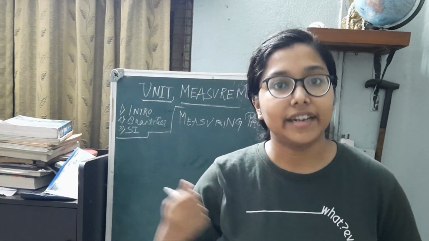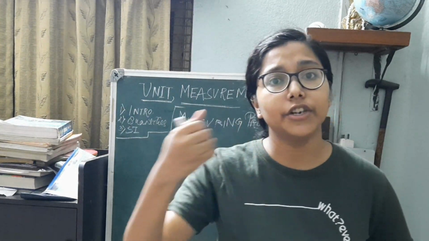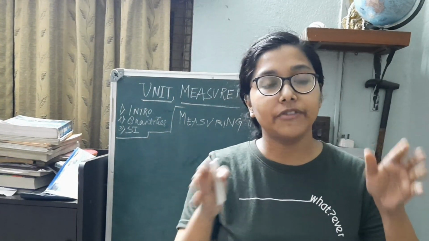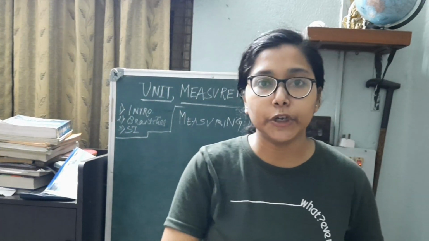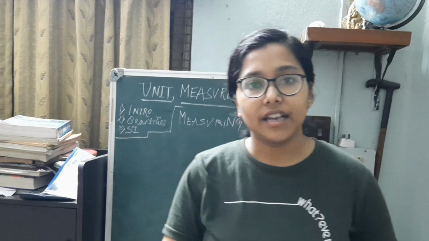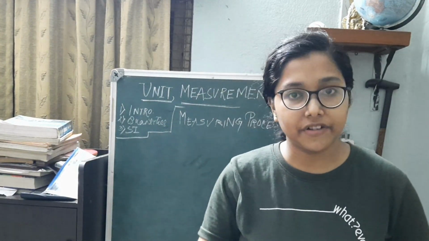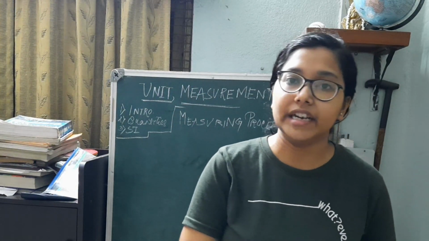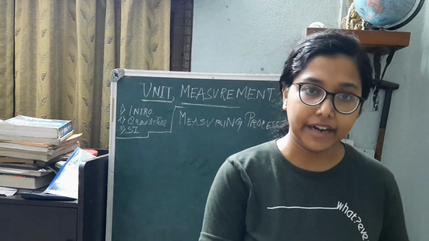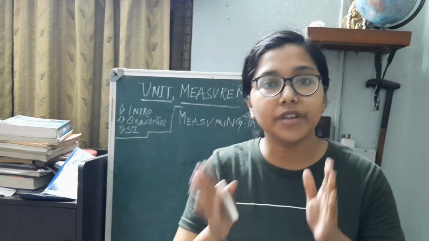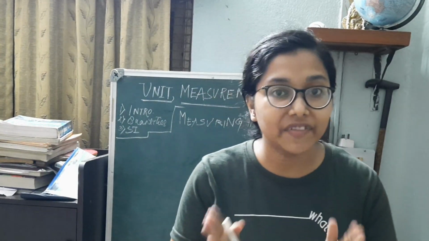In this way, if I talk about area, the area of a rectangle, which is L into B, again it is depending on the 2 dimensions of the rectangle, which is length and breadth. So any derived quantity, be it volume, density, mass, relative density, etc., it generally depends on the fundamental quantity directly or indirectly. And for the classification of these quantities and the units of these quantities, we also have the SI system,